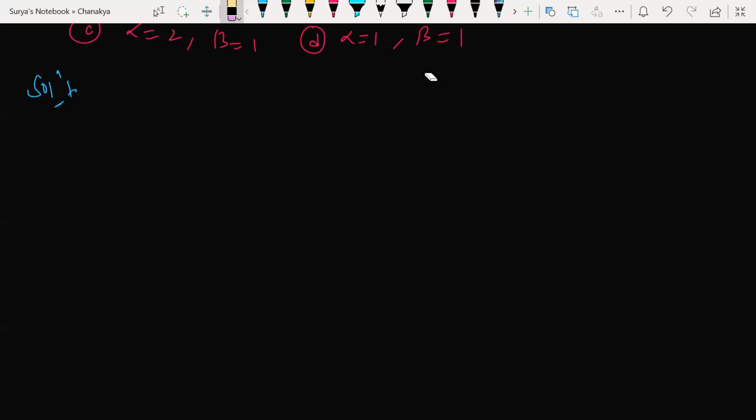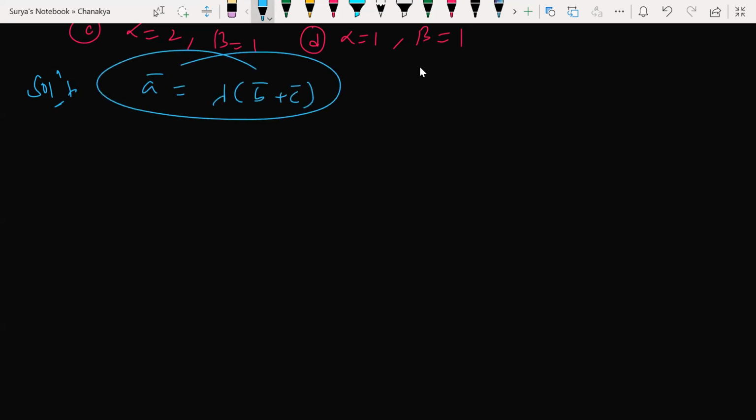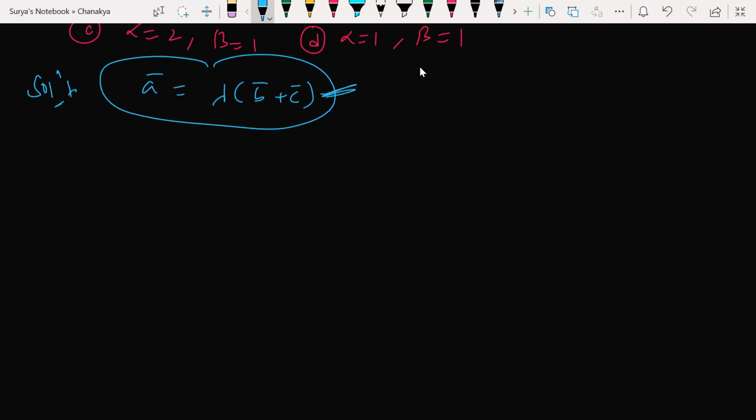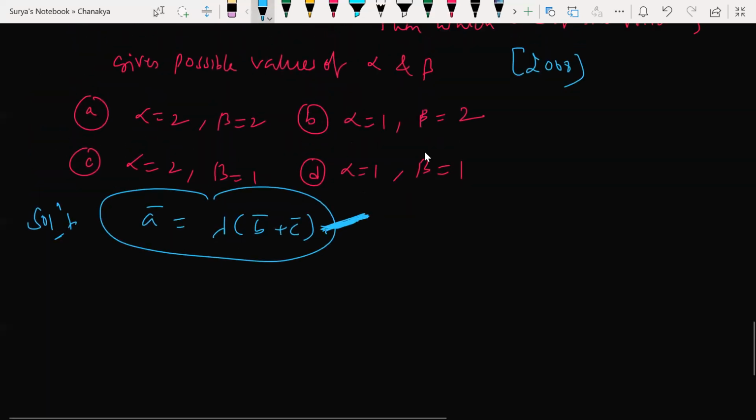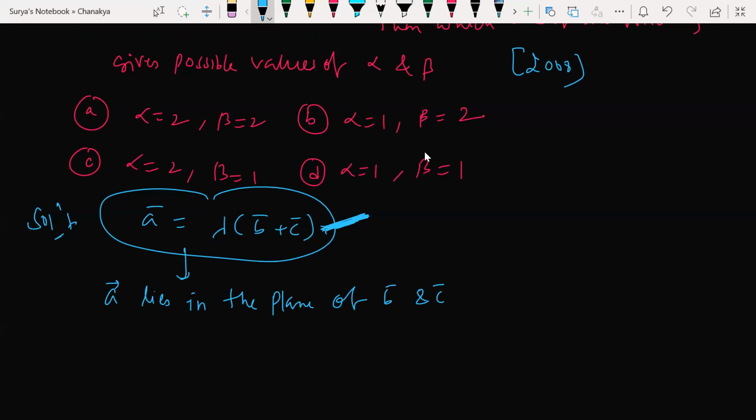Look at this here. I wrote A vector as lambda times B vector. When can we write this? Once you're done with 3D, then only you'll understand this. As of now, whenever you get this type of question, you just try to write this type of condition. Now, why are we writing this? Because A vector lies in the plane of B and C, and this vector lying in the plane of B and C also bisects the angle between B and C. That is what is given.